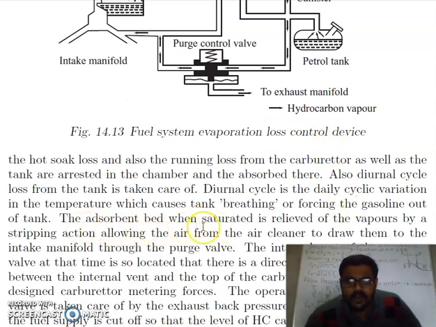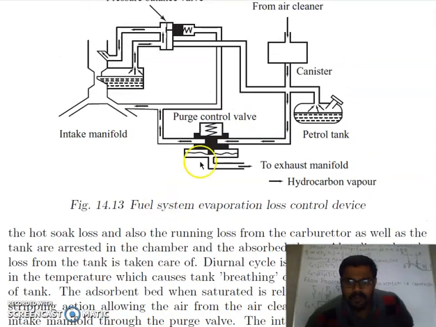The absorbent bed, when saturated, is relieved of the vapors by stripping action, allowing the air from the air cleaner to draw them to the intake manifold through the purge valve. So what will happen when this charcoal gets fully saturated? It has reached its full capacity of absorbing vapors.